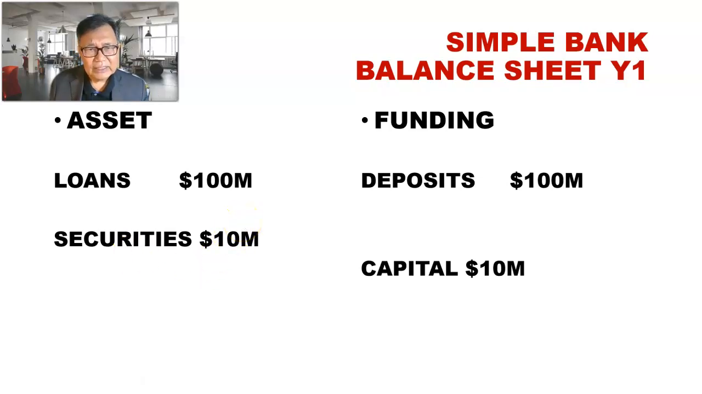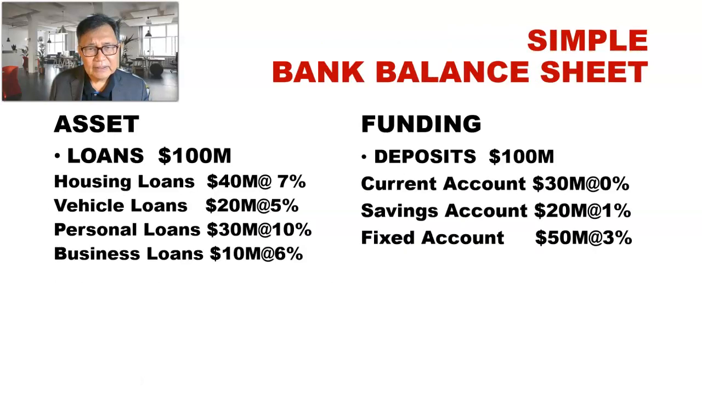But what we want to do today is to look at the income statement, given the fact that now the loans acquired from the deposits are diversified. So we have a loan portfolio consisting of housing, vehicle, personal, and business loans. And then we have a portfolio of deposits of current account, saving account, and fixed account. So let us just look at the breakdown of the deposits.